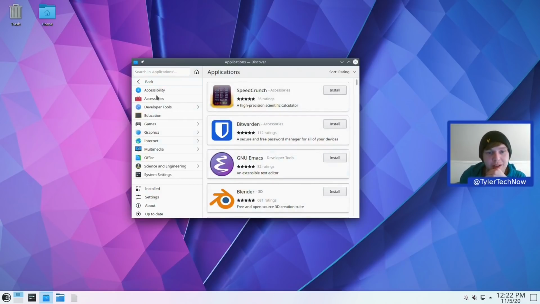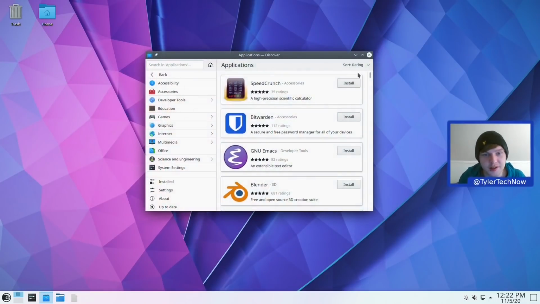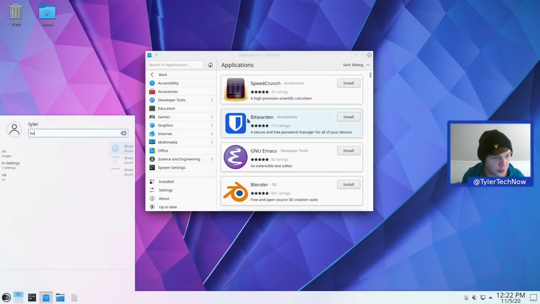So we can jump into applications, and as you can see, it's now started to populate with all of the applications that are hosted with Flathub. Now we're going to want to get a few things, Kdenlive being one of them. We're going to want GIMP, we're going to want Firefox, and we're also going to want a backup tool.